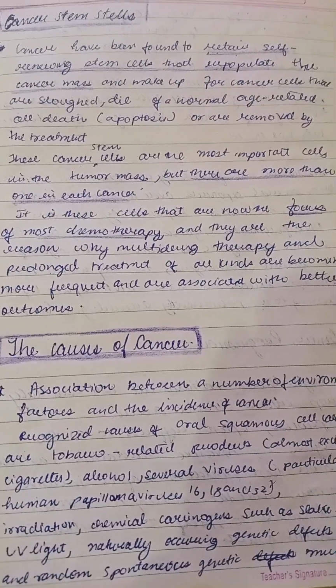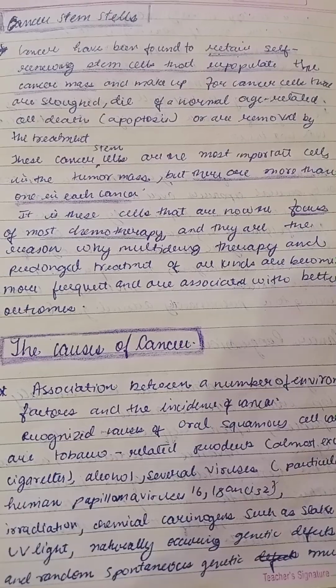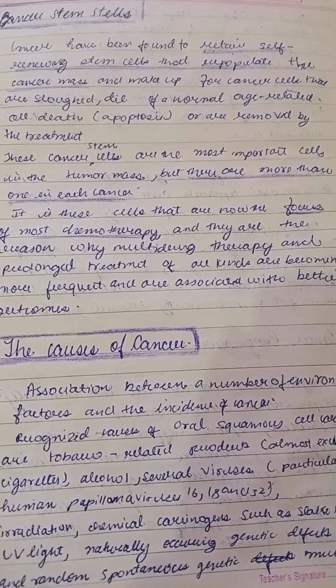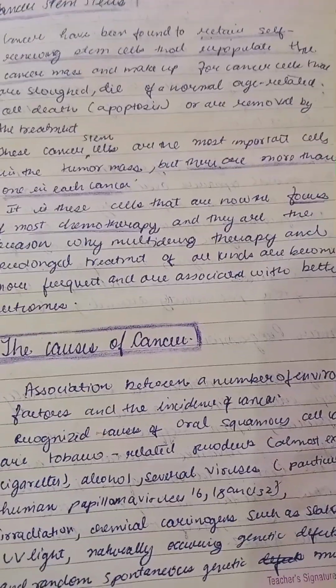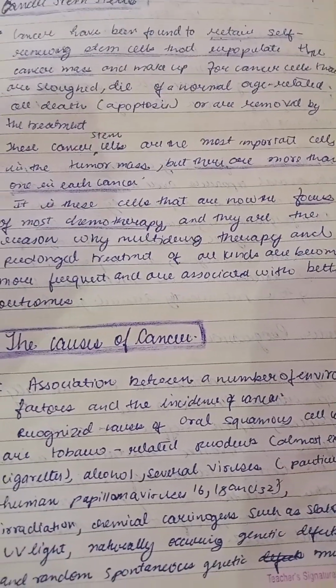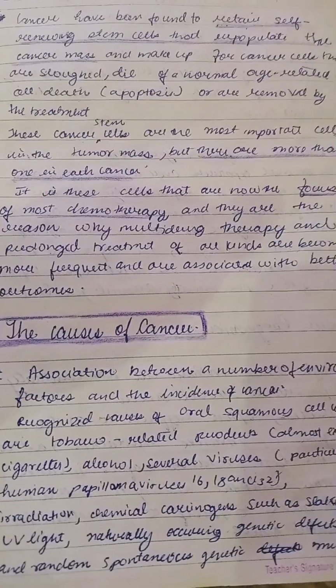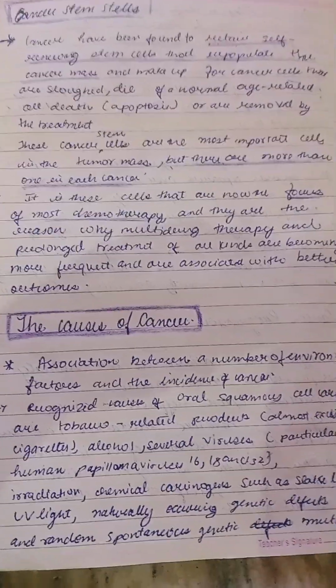Okay, these cancer stem cells are the most important cells in the tumor mass, but there is more than one in each cancer. There is not just one cancer stem cell. Though they are the most important cells, they are found in numbers, not a single stem cell. Okay,